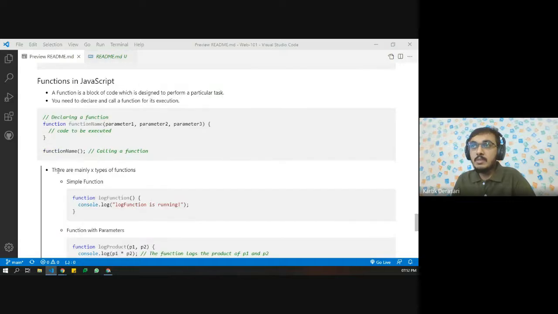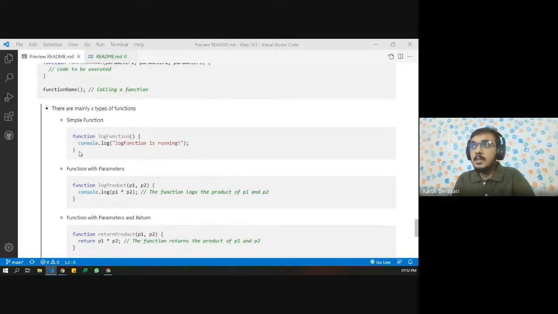And then whenever we want to call a function, we simply write the function name, and then we need to have parentheses around that. If we want to add parameters to the function, then we can simply add parameters too. We'll see how. So this is a very simple function. There are no parameters in this function. It is a simple function which is executing some kind of block of code.